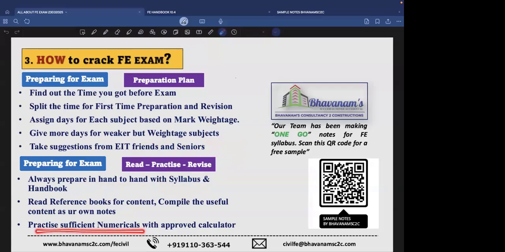So practice sufficient numericals. There will be around 60% numericals and 40% theoretical. We cannot confirm that this is the exact weightage. It can be 50-50 or more than that. So please practice more and more numericals with the approved calculator. Yes, we will be allowed to carry scientific calculators during the exam. So we need not panic again. It's an open book test and we are allowed a calculator. Even though they give numericals, we can do them easily without worrying.